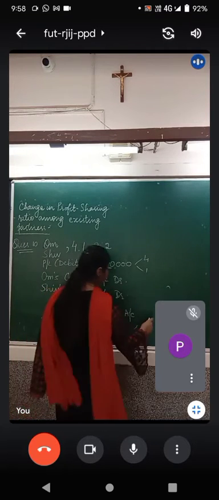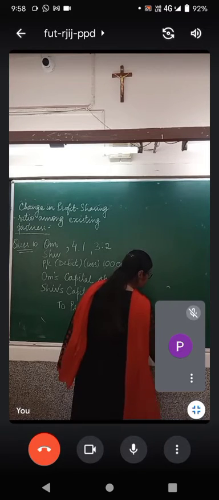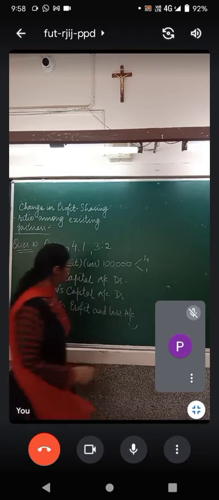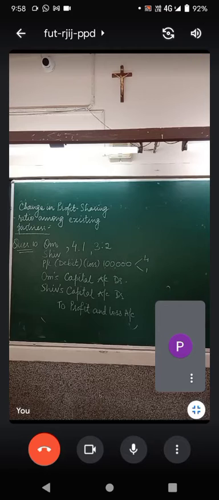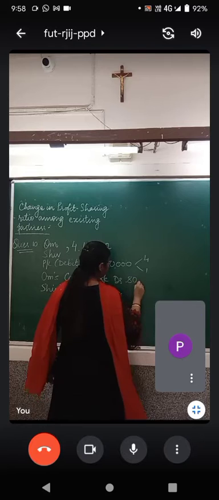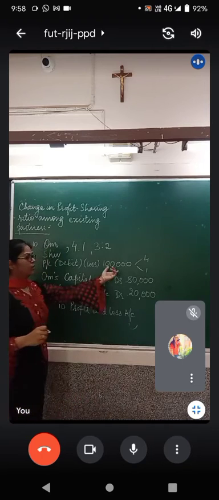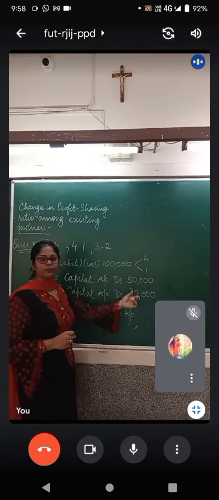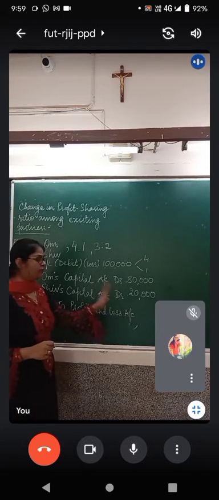How much is the amount for each one of these? Yes. Om will be debited with how much? Come on. Ma'am, 80,000. And 20,000. It means you have understood the concept, right? So we have divided the accumulated loss in the old profit sharing ratio, which was 80,000 and 20,000 for Om and Shiv respectively, and we have credited PL account.